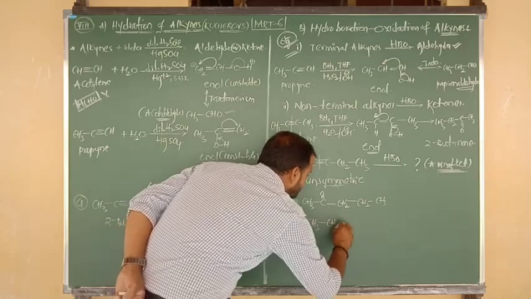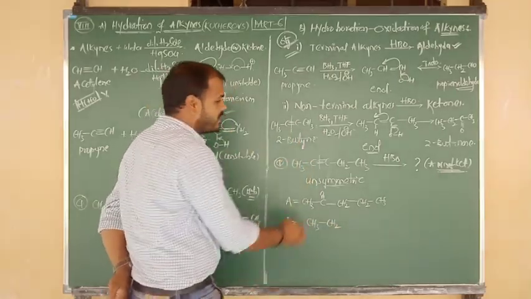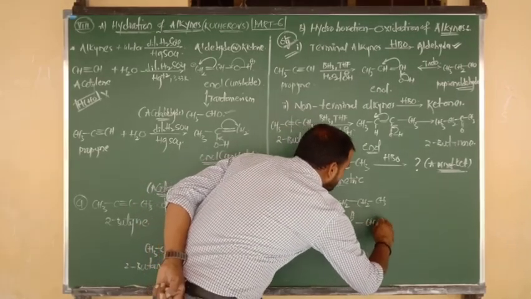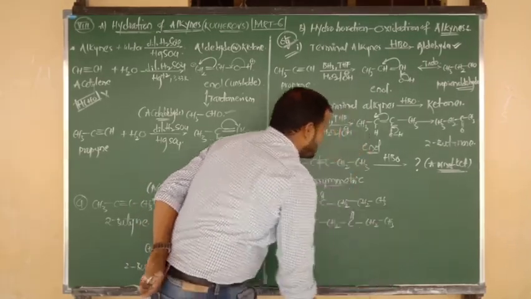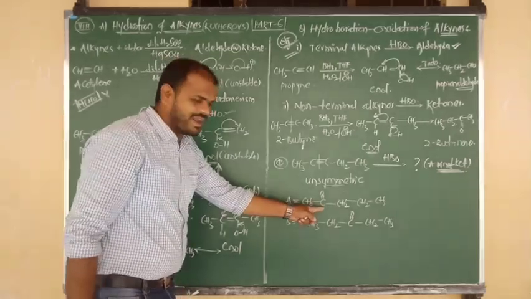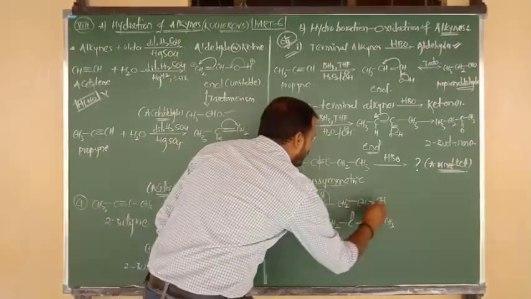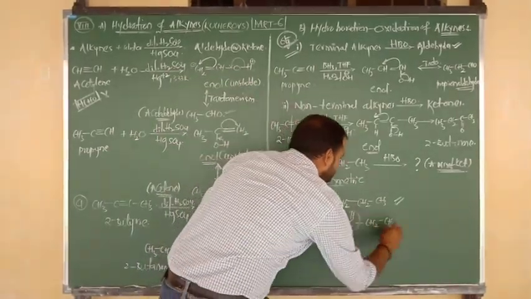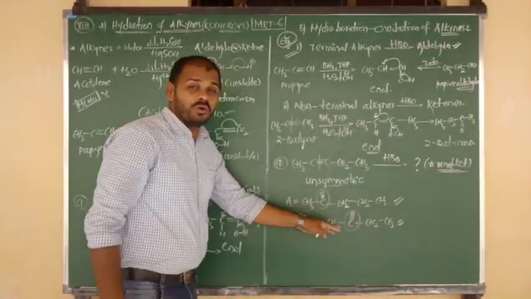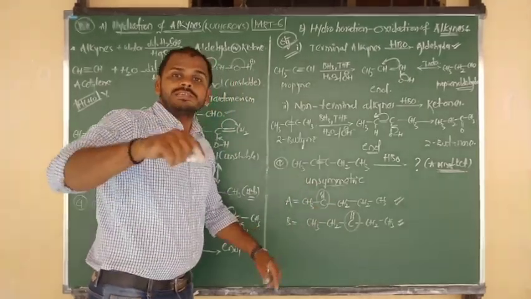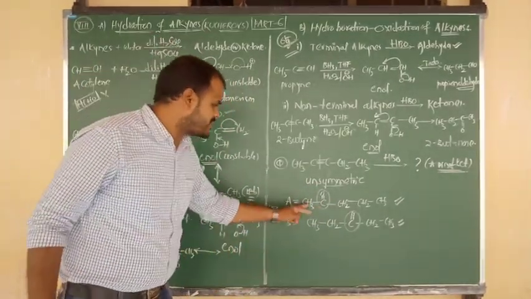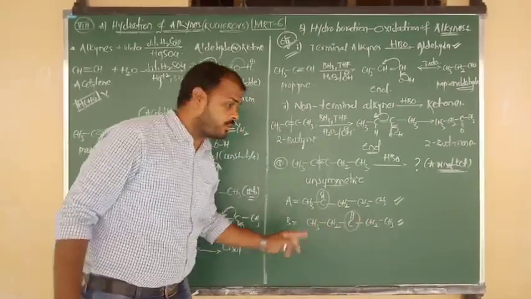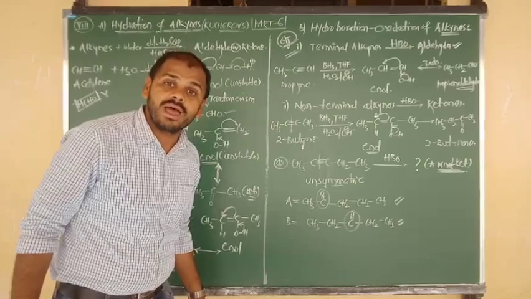CH3, CH2. Means now hydrogens are given to the second carbon, oxygen is given to the third carbon. Remaining is nothing but CH2 and CH3. So what is the name of this compound? One is 2-pentanone, one more is 3-pentanone. But in those two, which is major? Always methyl ketones are major. This is a methyl ketone, these are the ethyl ketone.